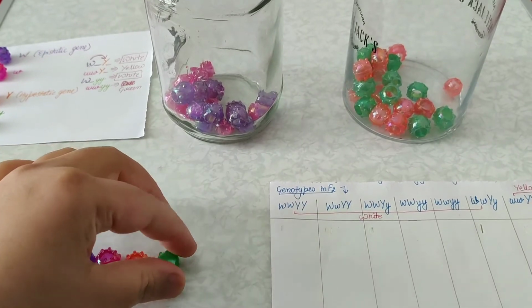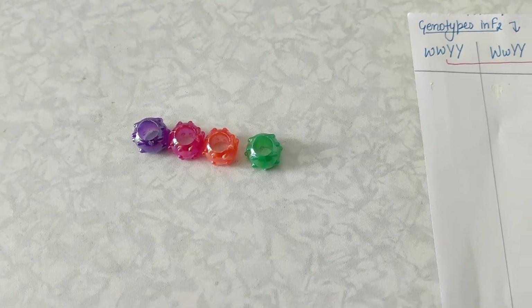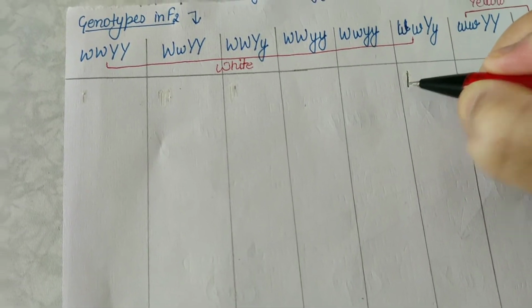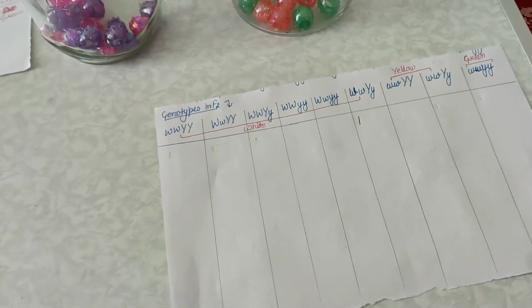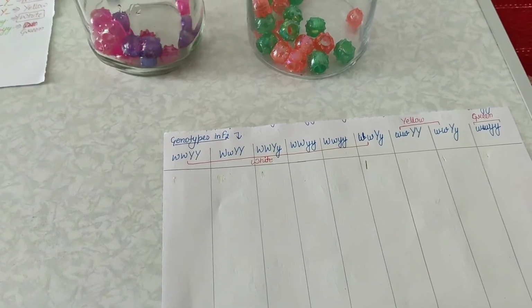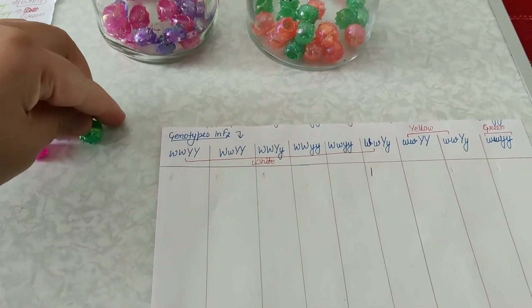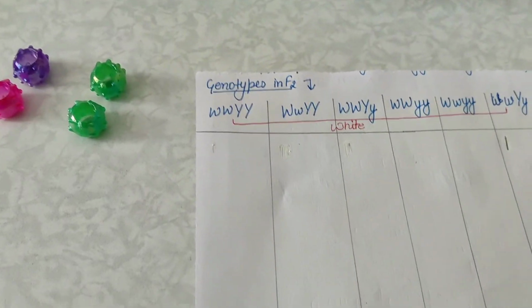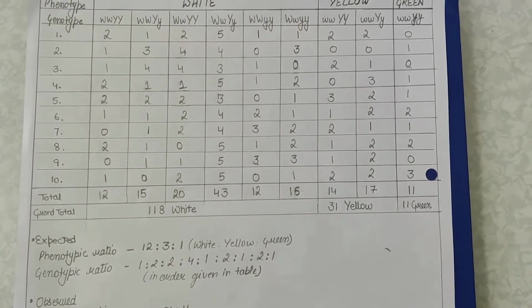So here I got a combination of 4 different beads, which will represent capital W, capital Y, small y. So I put a tally mark over here for this. I will continue doing it as I have got 16 beads in total, so I will do it 16 times. The beads that I used already, I would put them aside, and then I will begin with another one, taking out 2 random beads from this and 2 random from this. Here I got a combination where I have capital W, small y, small y. I conducted this experiment 10 times. The more times you do it, the better the ratio that you get.